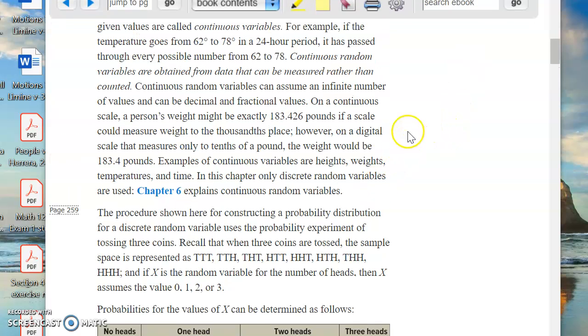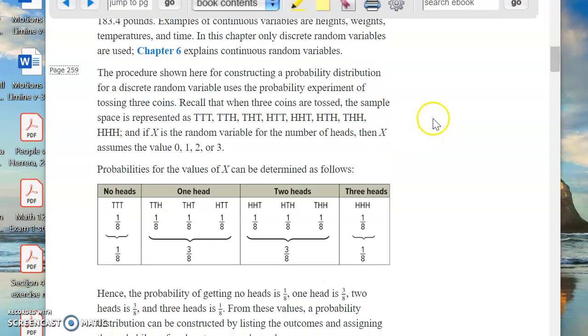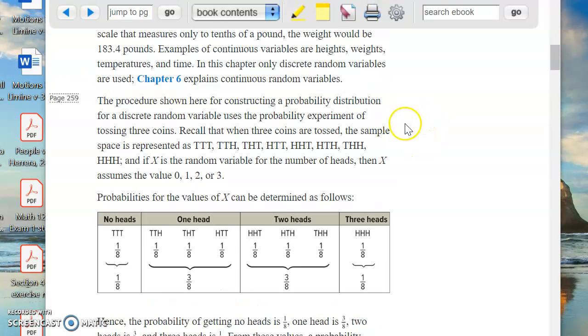And what will happen later on, we'll see, is that we're going to do some estimating. We're going to estimate a discrete variable using a continuous variable because sometimes it's a lot easier to calculate it that way. But we'll see how that works here in just a bit. So read his example here. I think it's pretty clear. So how do you do this? How do you get this probability distribution?